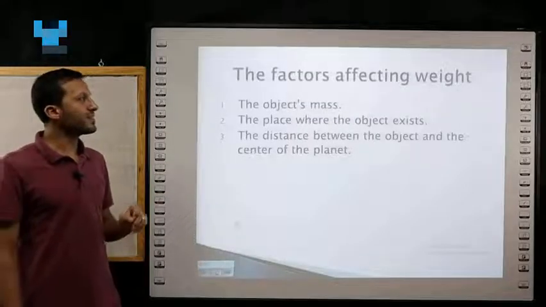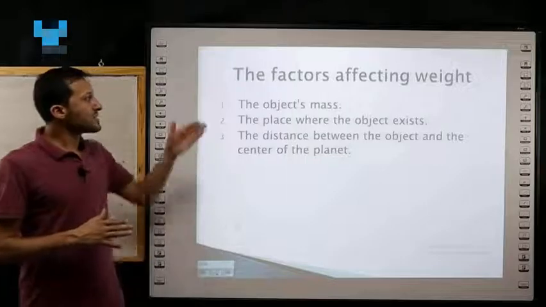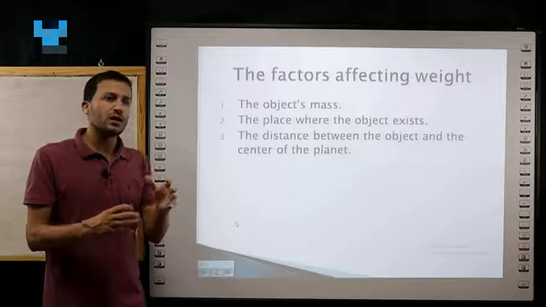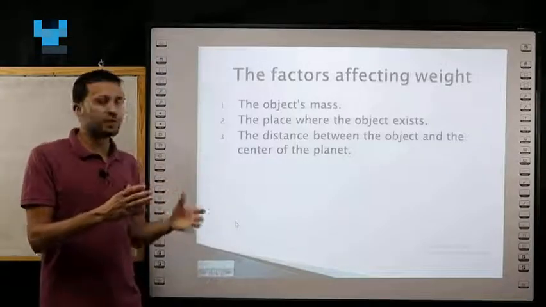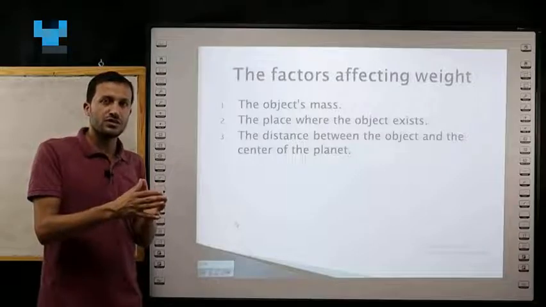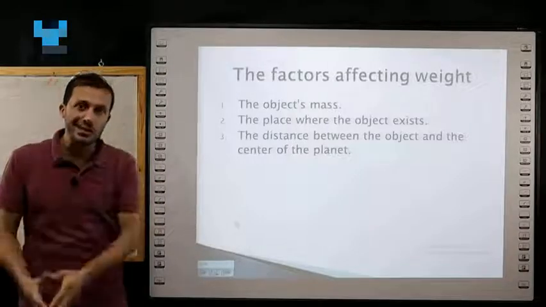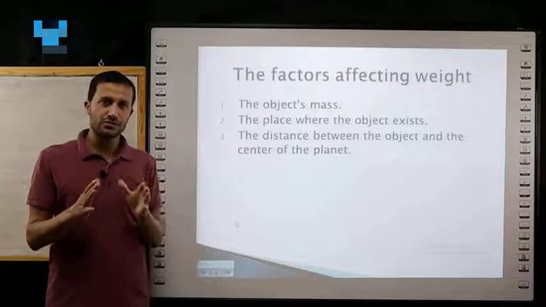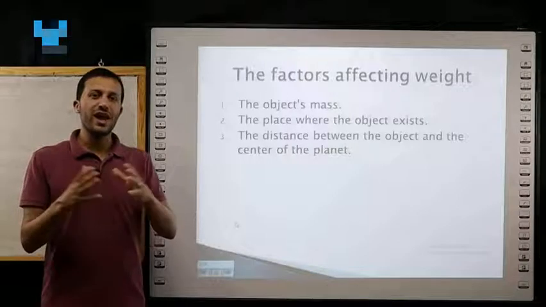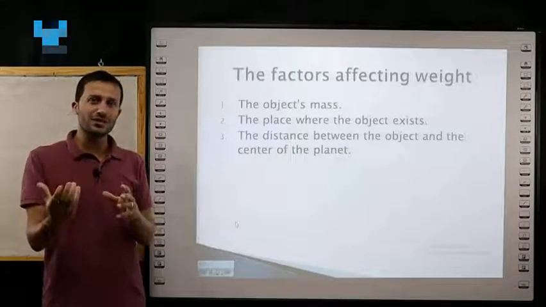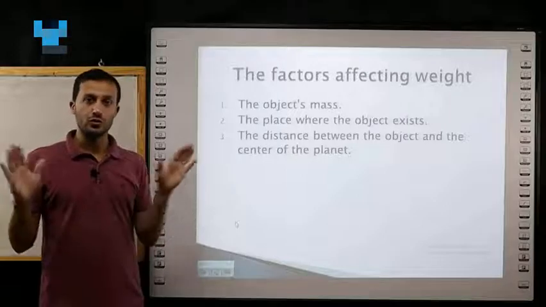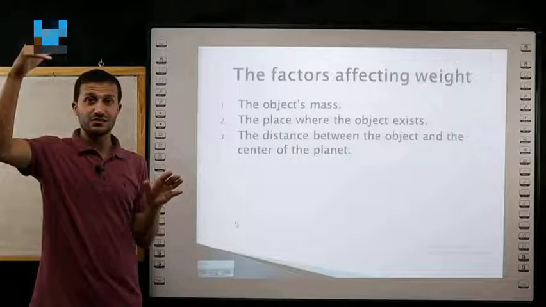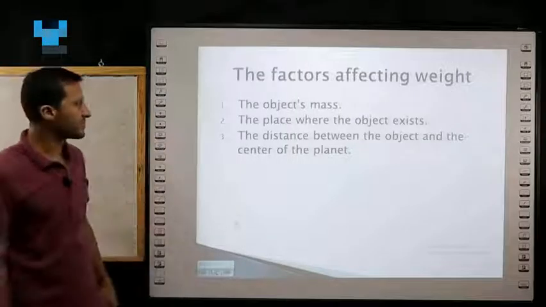The factors affecting weight. Three things affect weight. What's the meaning of affect weight? It means that these factors may cause the weight to increase or decrease. Number 1, the object mass. We said for a moment that weight is a relationship between mass and gravity. Good. If the mass is increased, in this case the weight will increase.